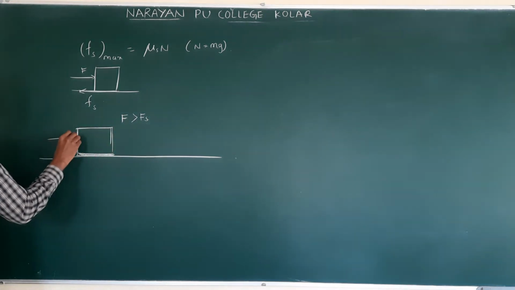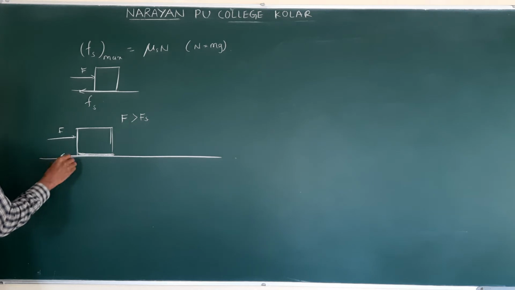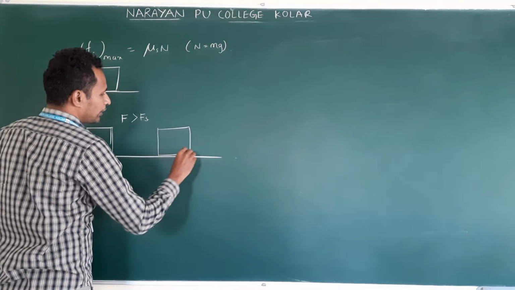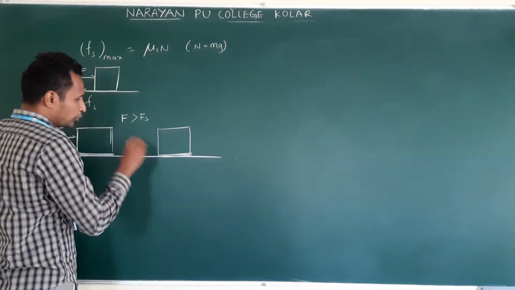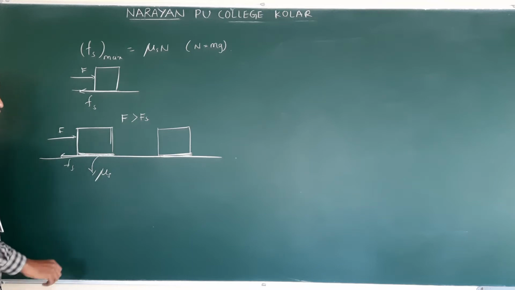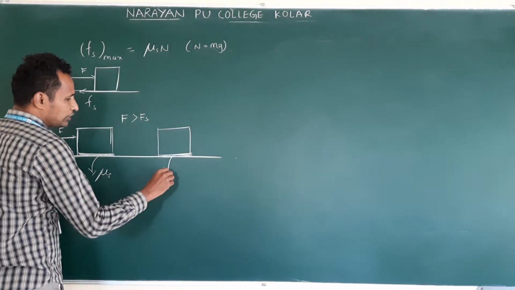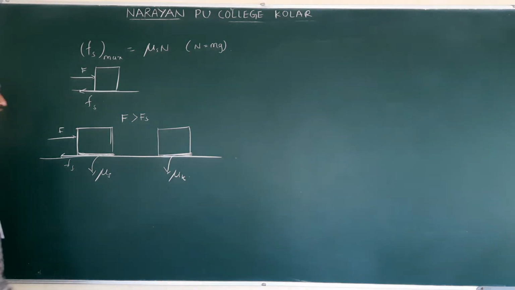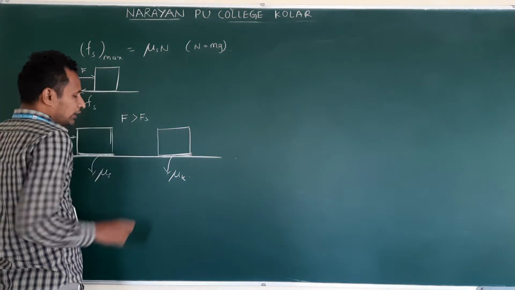Okay? We are applying F, and Fs acts. Now the body is moving. Am I correct or not? When the body moves, here at the contact surface mu s is there. Now when the body moves, this will become mu k.